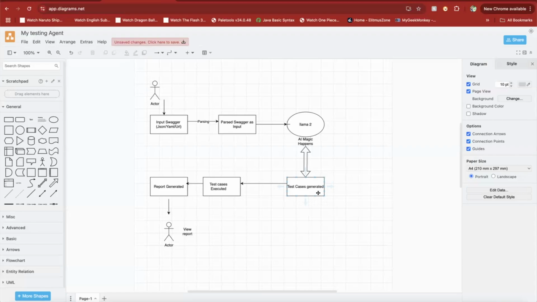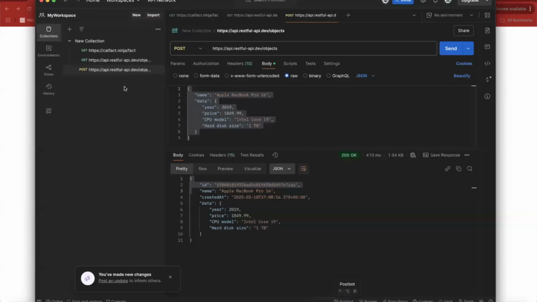Everything happens without writing a single line of code, which I have already done, and my agent will be doing this part. So let's go for the demo. I'm having this sample POST API. This is a public API, so I will not be able to demonstrate with real critical APIs, but I have tested with those as well.